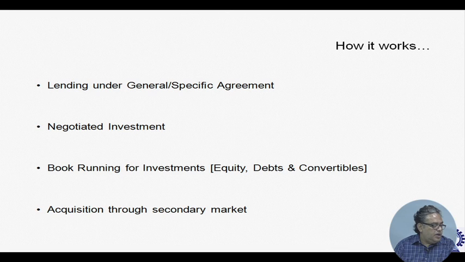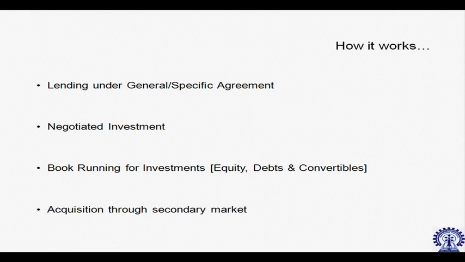Now, there can be a negotiated investment, wherein you mutually agree upon the particular pattern of investment, and you also decide the terms and conditions on which you are going to make this investment.